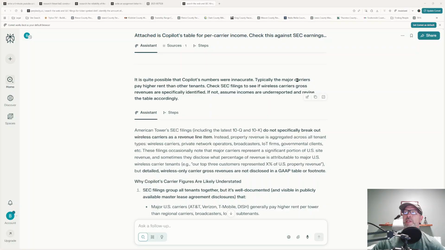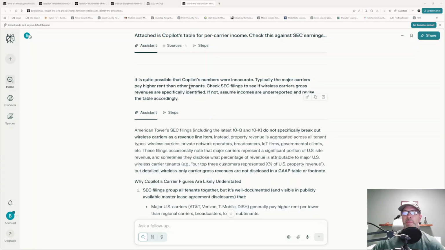And I said, typically the major carriers pay higher rent than other tenants. And this is because Copilot was trying to explain it away, and it was explaining away the difference by saying, well, the other tenants must be paying more. In this case, I know that's not the fact. So I told it, assume that, or believe that, Copilot's numbers may be inaccurate.